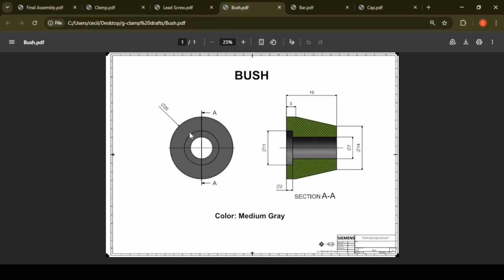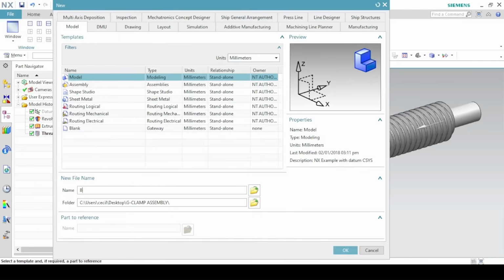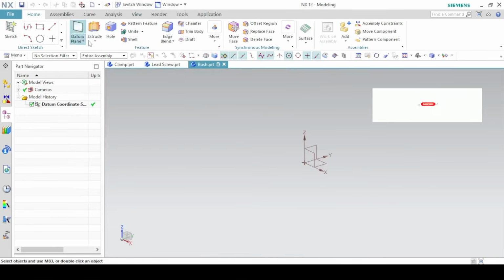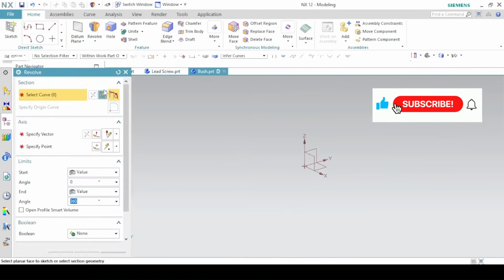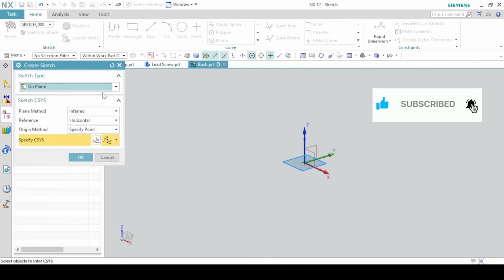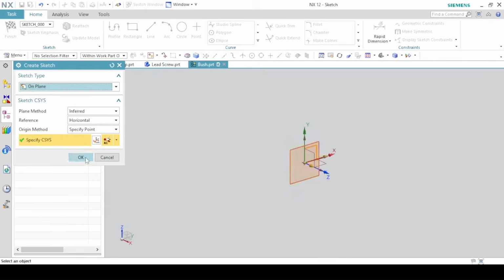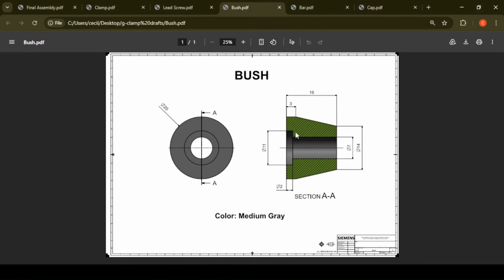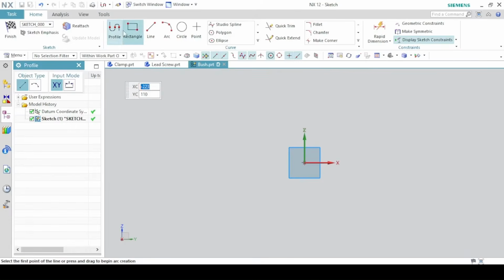Next part is the bush, which is also a round figure, so we are going to use the revolve as well. So again, revolve, sketch section on the right plane. Okay, so we are going to sketch half of the profile and then revolve around the horizontal axis. So with the profile tool, sketch half of this profile.